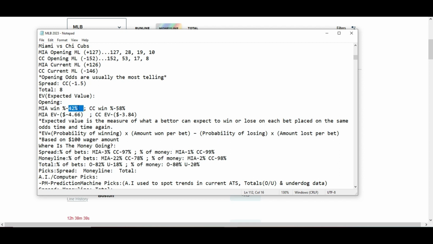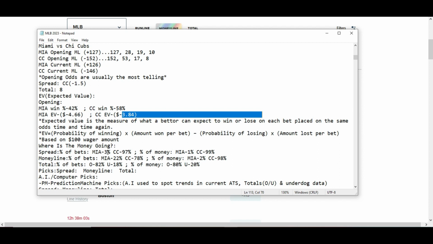Based off the opening odds, 42% going to Miami. The Cubs are getting 58% win percentage, based off the plus 127, minus 152. Miami is actually more valuable currently when it comes to expected value. Minus $4.66. Cubs are minus $3.84. But that could change. That fluctuates. That's going to fluctuate up until the opening pitch.